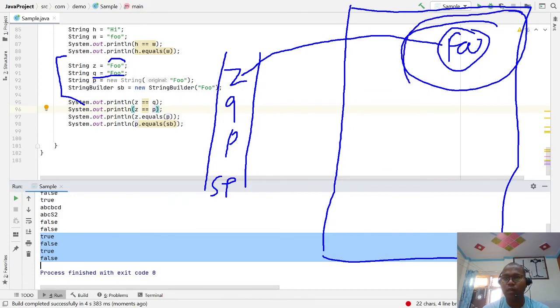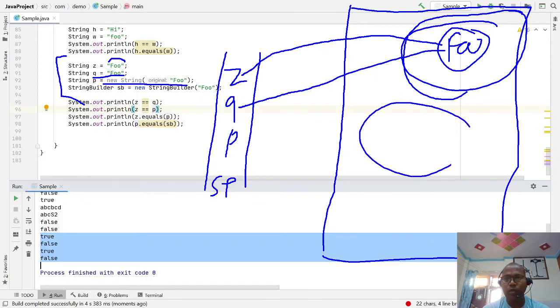A foo is already created, so the same one is referred to by q. If I create a new string with foo, the heap memory is where the foo is created and assigned to this.